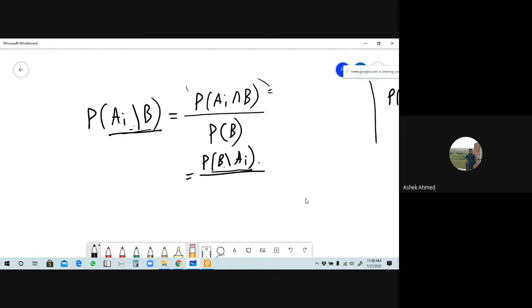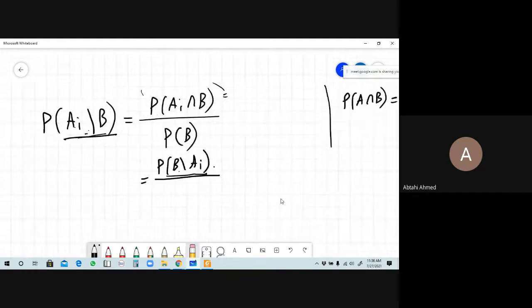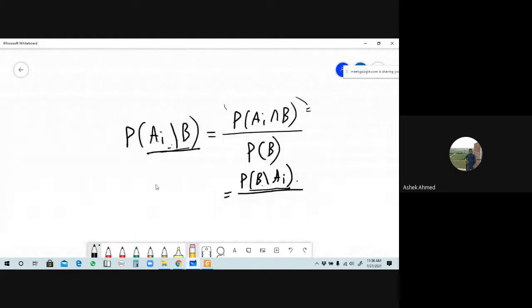Okay. If this is so, sir, I did not understand this. In our question, some events will be given with respect to an event. Okay, those events are Ai. I means here the values of I will be 1 up to n. The events are given. With respect to the event B, we have to find out the probabilities of the events Ai, i from 1 up to n. When we have to find it out, then we can use the conditional probability concept. Is it right?